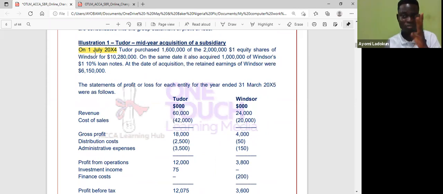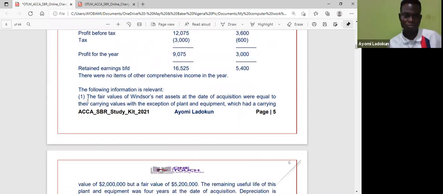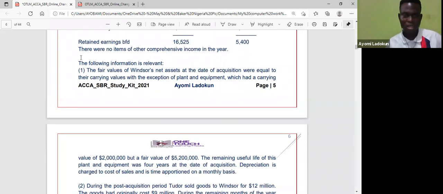April, May, June, 3 months have gone. Then I acquire on 1st July. So that means when I'm consolidating, I will do 9/12 multiplied by the subsidiary figures in the statement of profit or loss. Now I've said it, we consolidate fully when it comes to the statement of financial position. But when it comes to the statement of profit or loss, you are going to prorate because this is a mid-year acquisition. Now, it said there were no items of OCI.